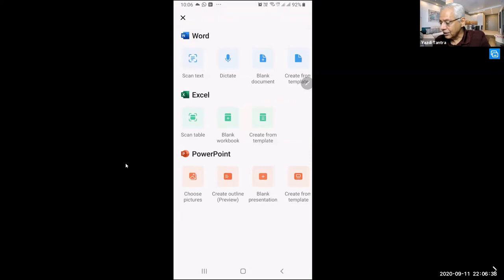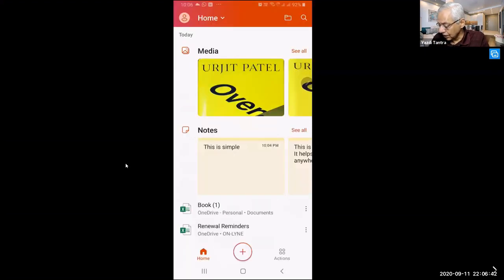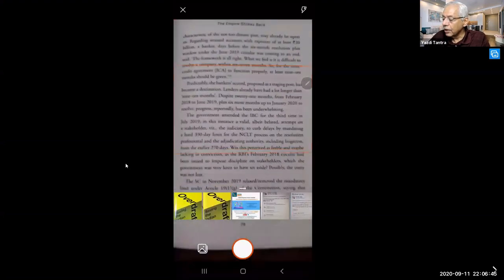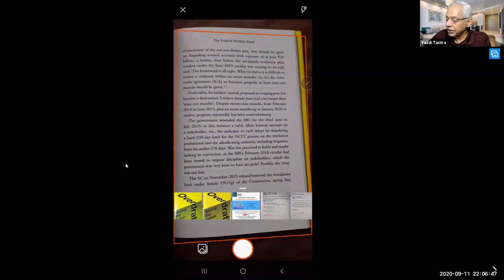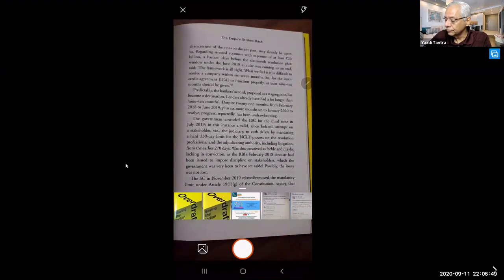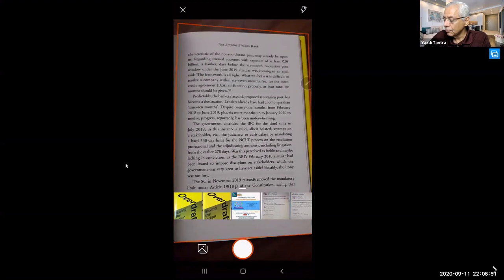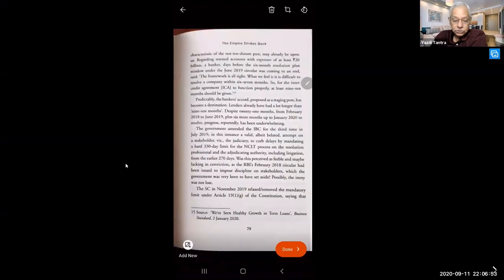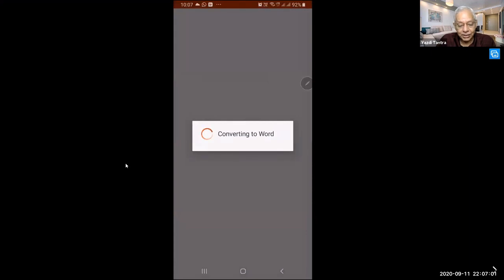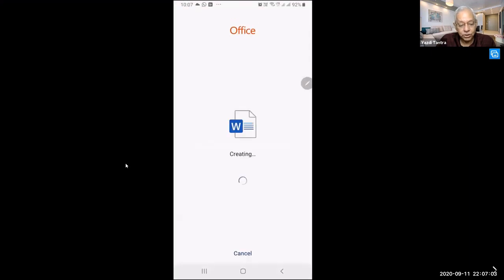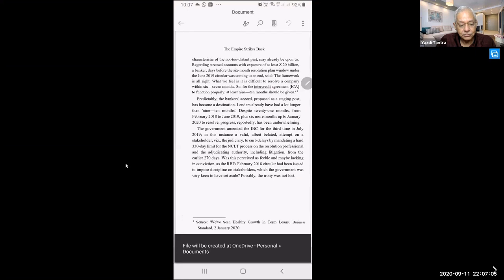So when you say scan text, I will just open a book. I will say scan text, and now I am scanning this page in the book. Okay. So when I say done, what happens is it will convert the entire page into a Word document straight away.